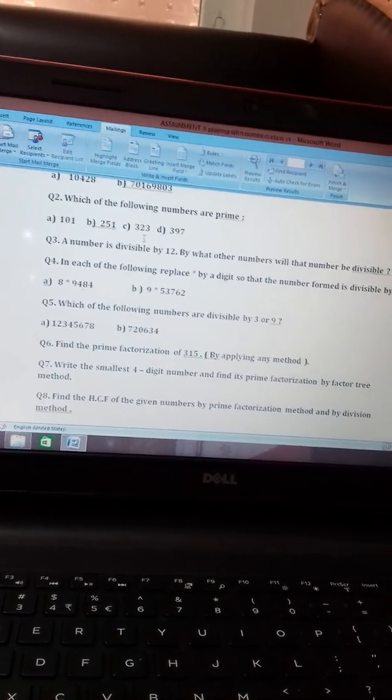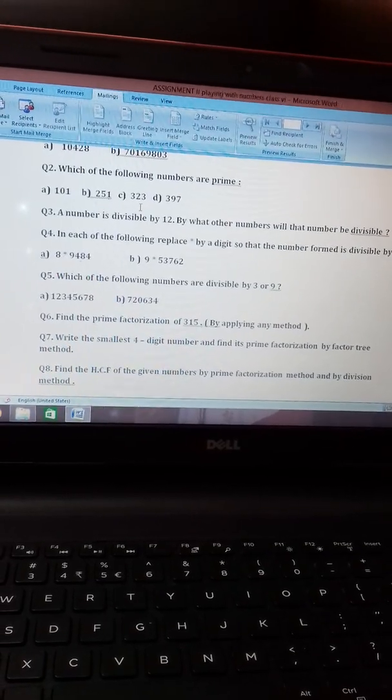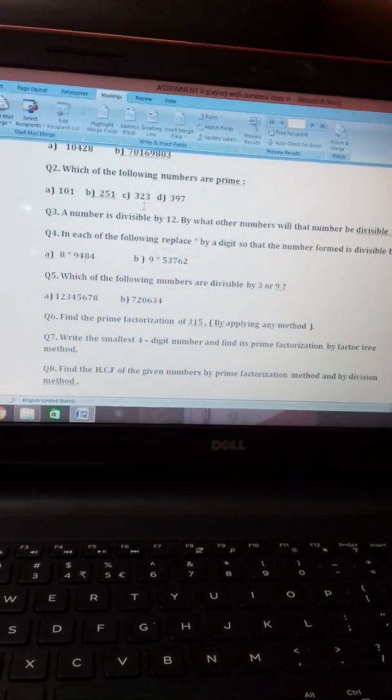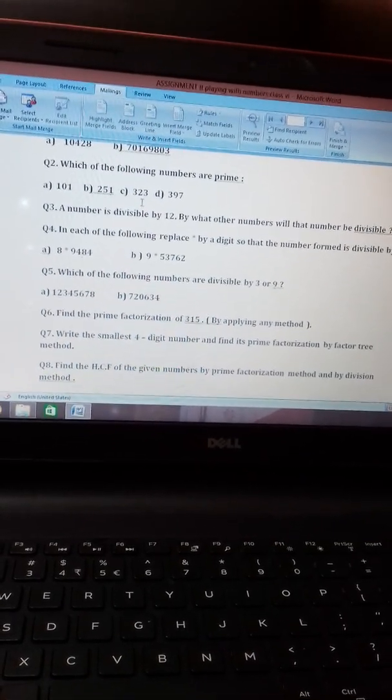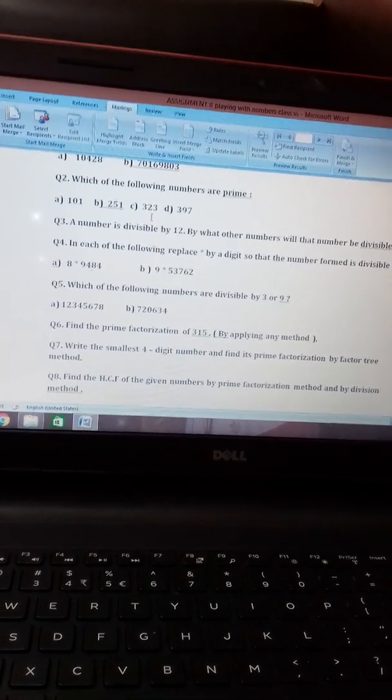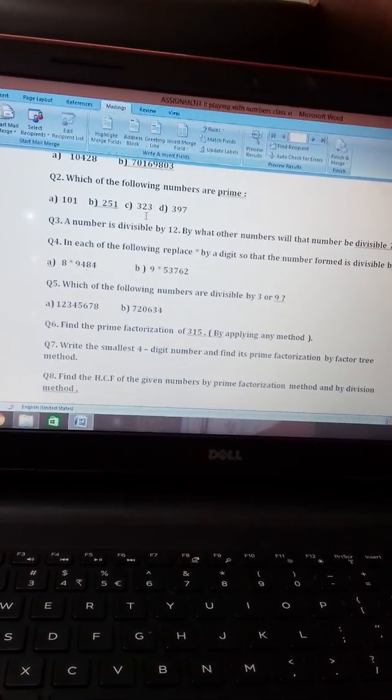Which of the following numbers are divisible by 3 or 9? You know the divisibility rule. Clear? Question number 6. Find the prime factorization of 315. You can apply any method. Out of these two methods, you can apply any method.